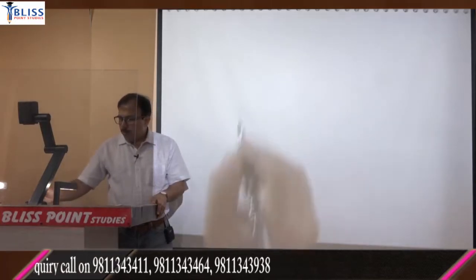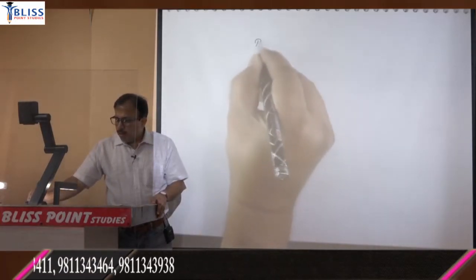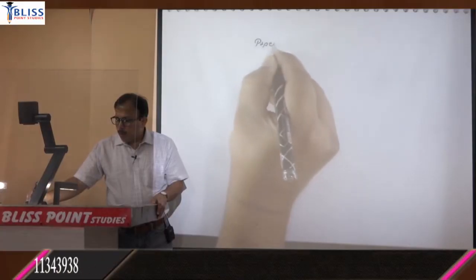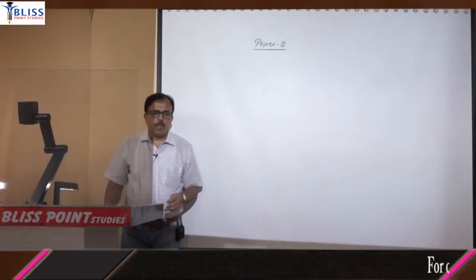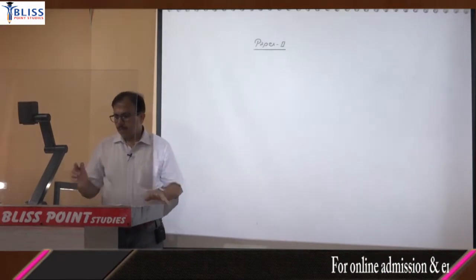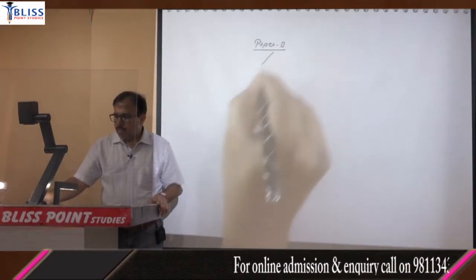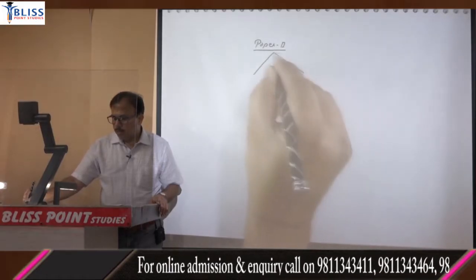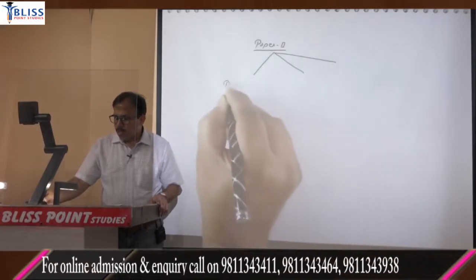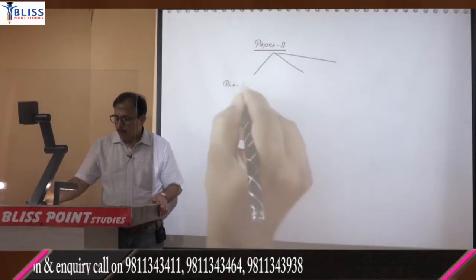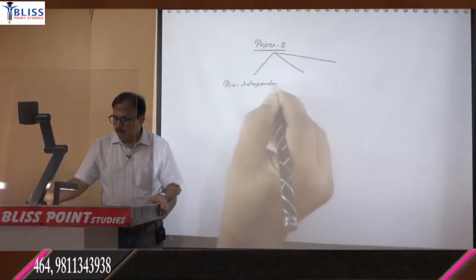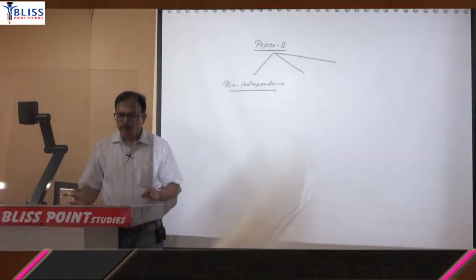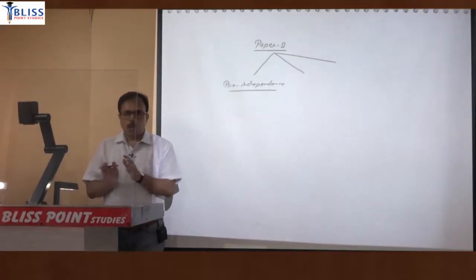Now explain paper 2. Paper 2 is all about Indian economy, and the syllabus is dividing it into 3 parts. One is the pre-independence era, so it is economic history.